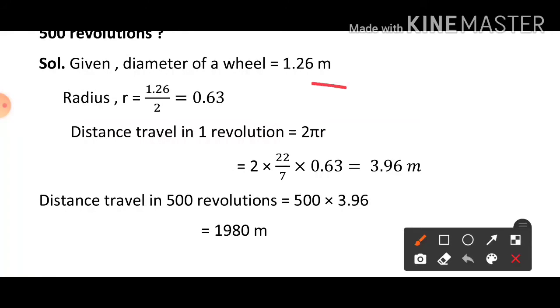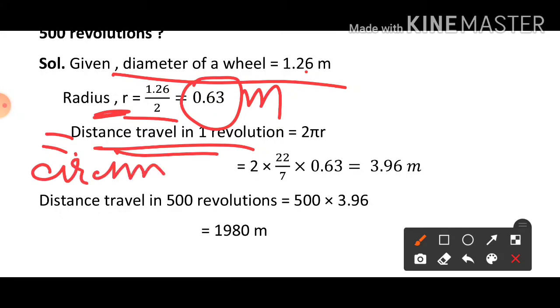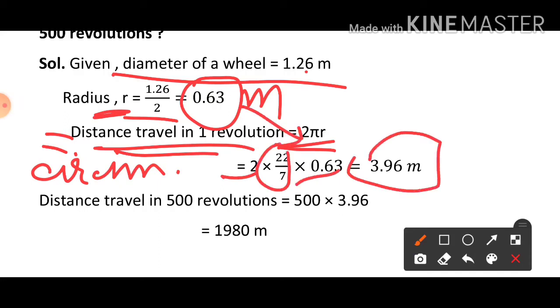So given, what is given, diameter 1.26. So radius will be half of the diameter, so divide 1.26 by 2 means 0.63 meter. Now distance traveled in 1 revolution, or we can say that it is a circumference. So circumference formula is 2 pi r. So 22 by 7, radius is 0.63, and solve this, you will get the answer is 3.96 meter.